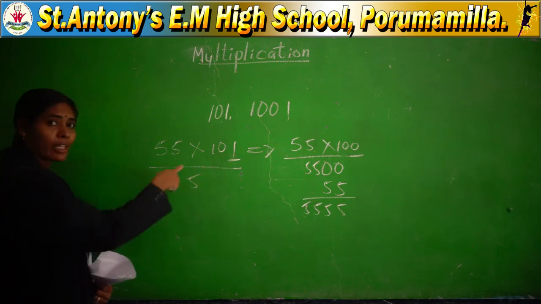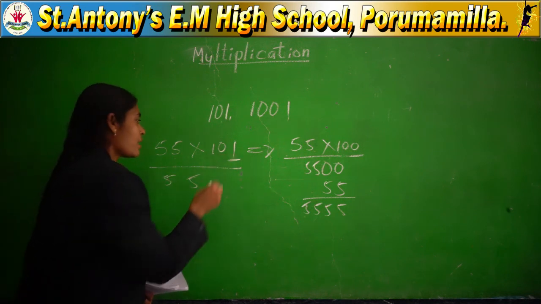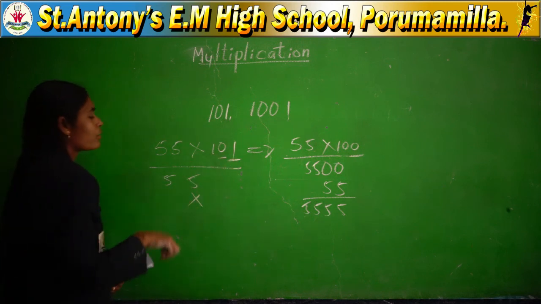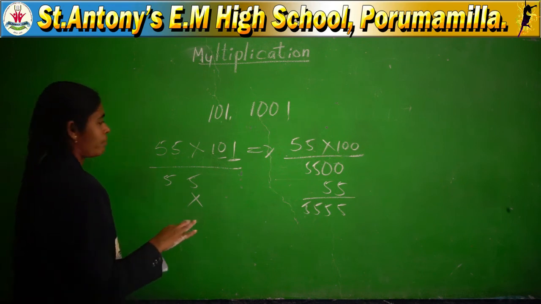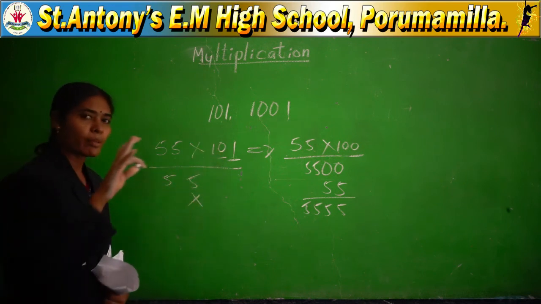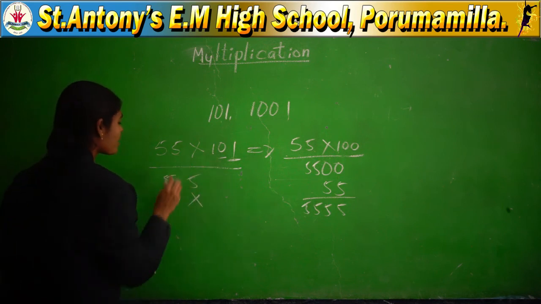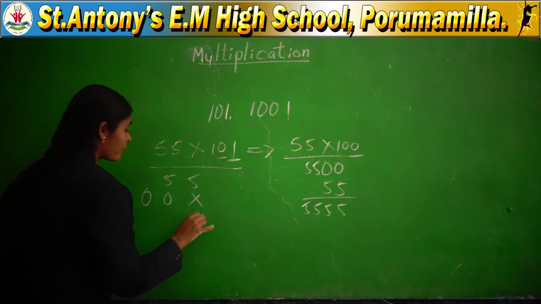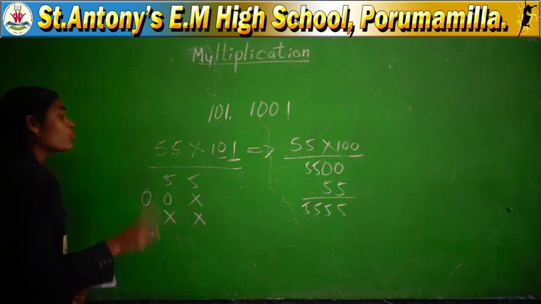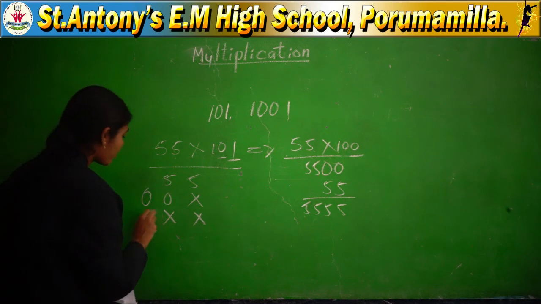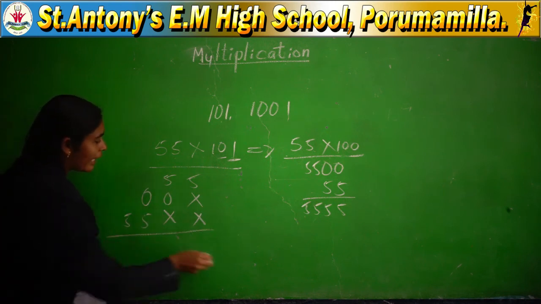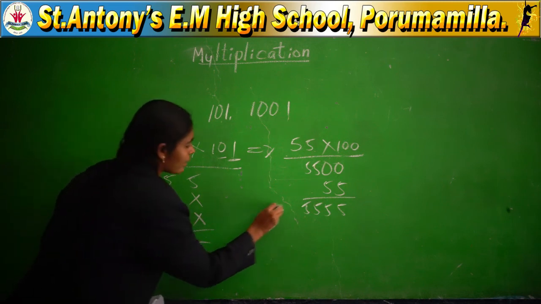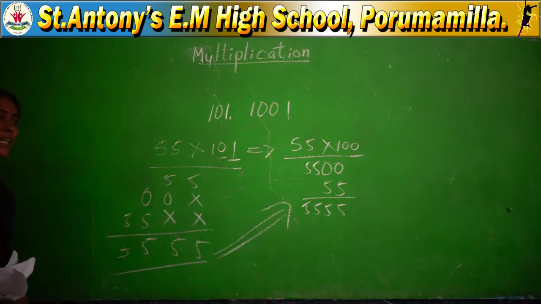Just underline that. Why? Because in this multiplication 3 digits will be there. 0 with 0. With one digit you completed, immediately you have to strike out in the ones place for the next step. If you multiply with 0, you will get 0. 0 5 is a 0, 0 5 is a 0. With 2 digits you completed. Here you have to strike out the 2 digits, and with 1, 5 ones are 5, 5 ones are 5, and add it. 5, 5, 5, 5. Both are same answers. Is there any doubt, ma?